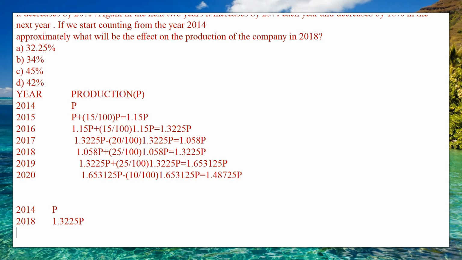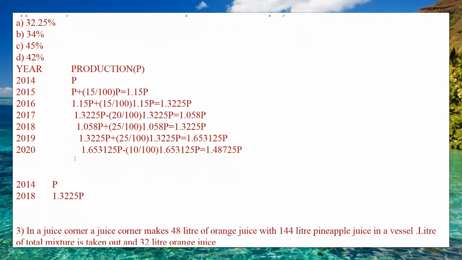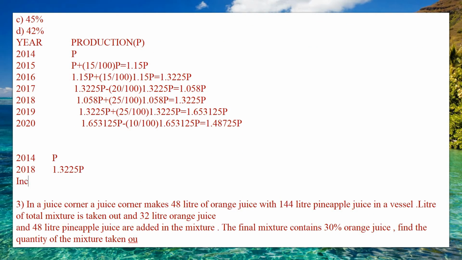So then after that, you need to find the increase percentage. If in the year 2018 the production is 1.3225, then from 2014, you can say 2014, 15, 16, 17, 18. So we have calculated this. Then if we start counting from the year 2014 to 2018, what is the increase? The increase is 1.3225 P minus P, so the increase is 0.3225 P.